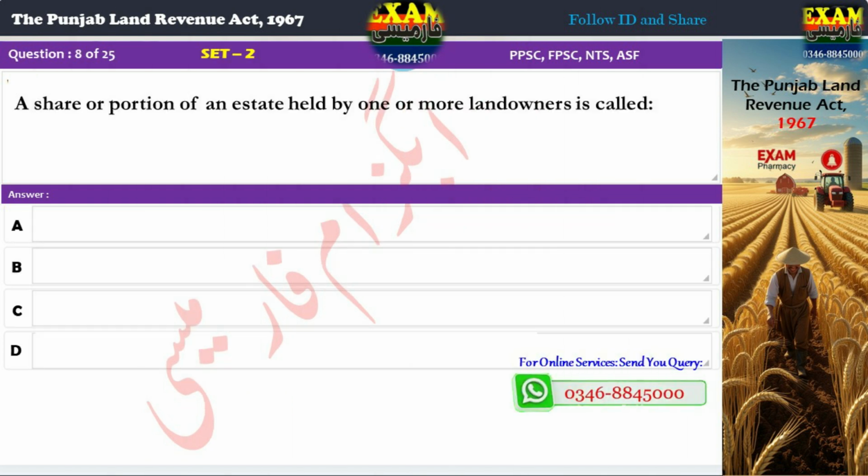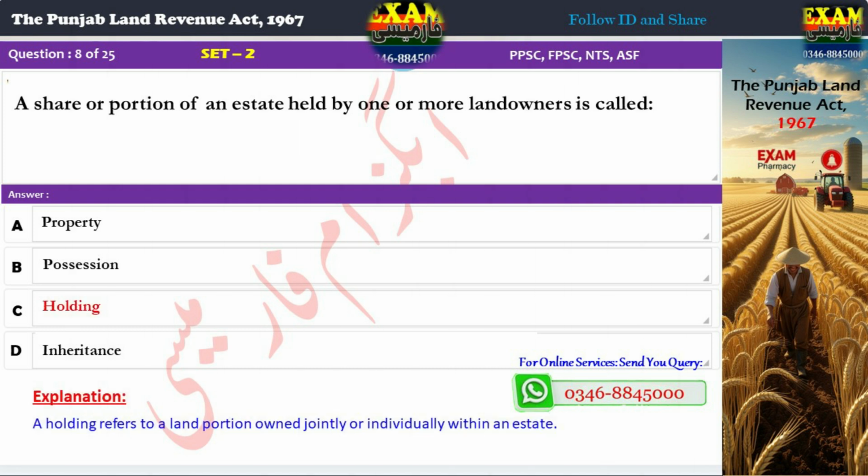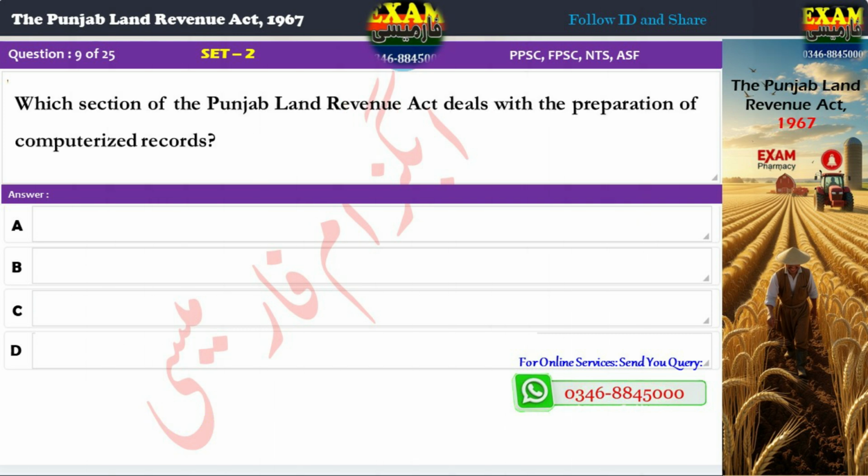Question 8. A share or portion of an estate held by one or more landowners is called A. Property, B. Possession, C. Holding, D. Inheritance. Correct answer, C. Holding. Explanation. A holding refers to a land portion owned jointly or individually within an estate.